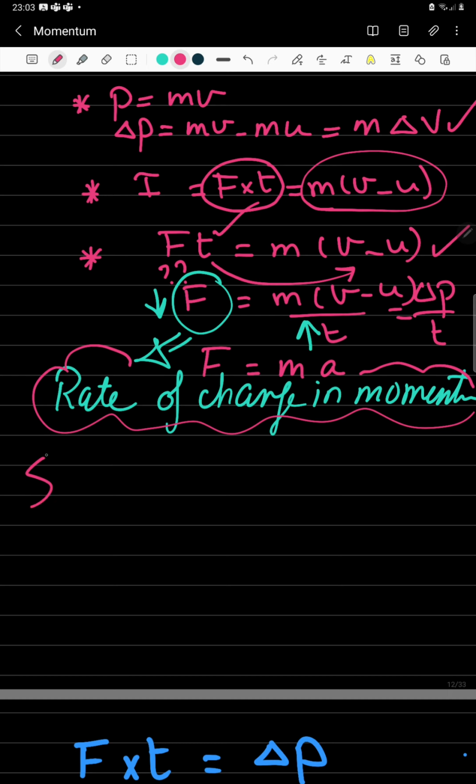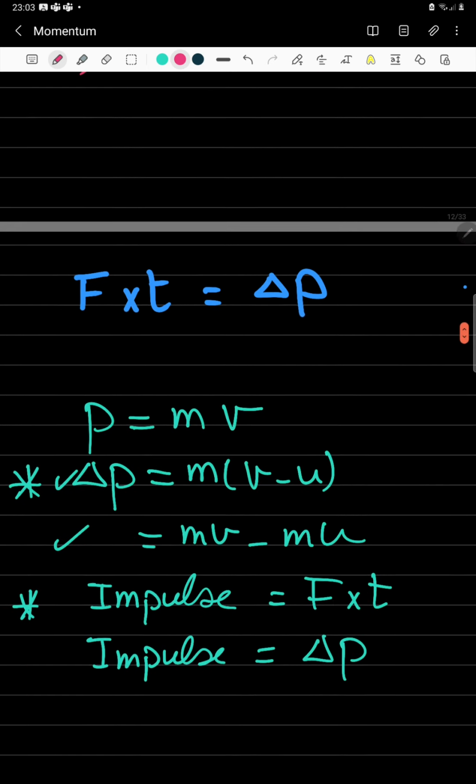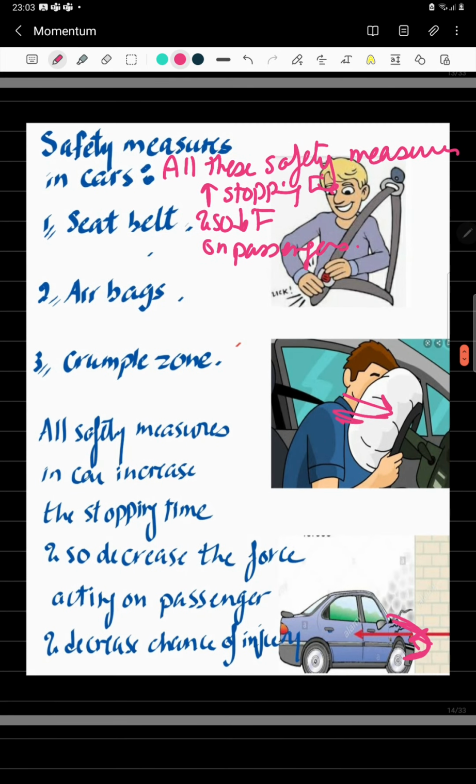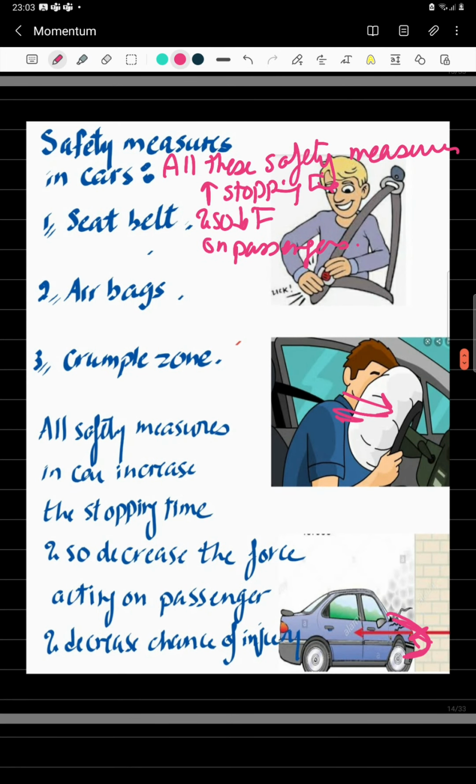And please study this. This is the definition of force that you're supposed to know. So force is equal to the rate of change in momentum. It's equal to the change in momentum divided by the time. That's why in all types of vehicles, people designing the cars or any different type of vehicle are concerned about the safety measures that they are using. Okay? So they are trying to increase the stopping time in order to decrease the force acting on the body.